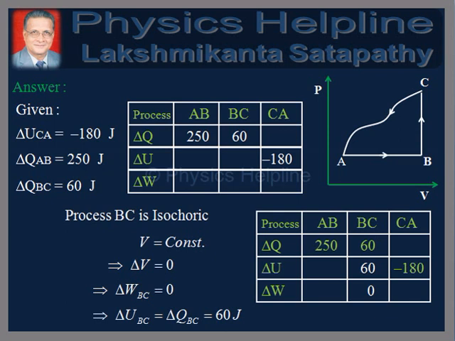From the PV diagram for the cycle, it is clear that BC is an isochoric process. Since V is constant, we have delta V is equal to 0. Therefore, delta W for the path BC is also equal to 0. Hence, the change in internal energy is equal to the heat absorbed, which is equal to 60 joules.